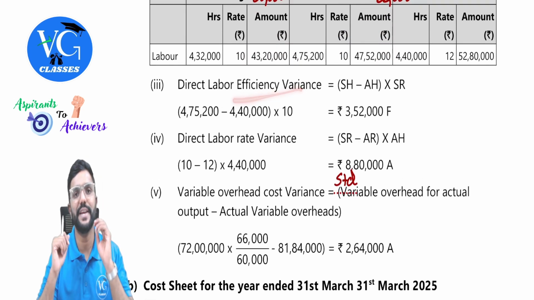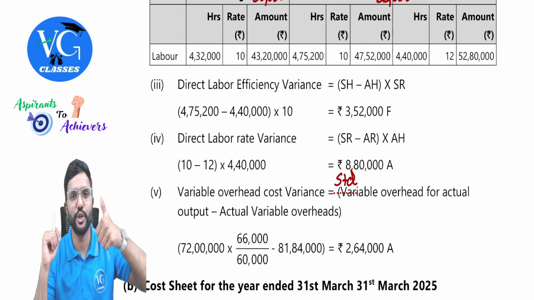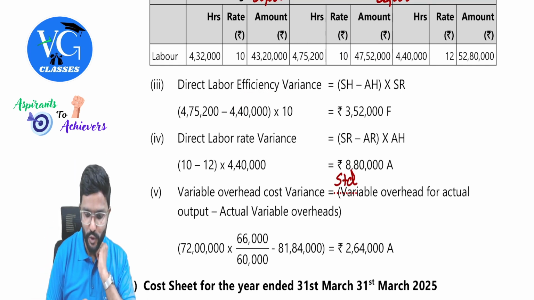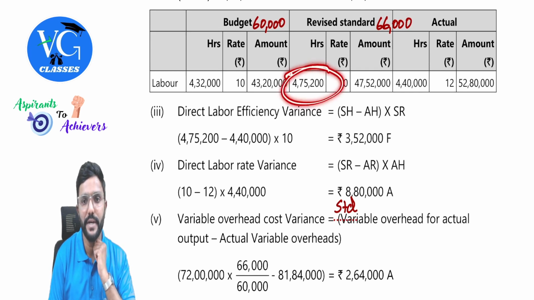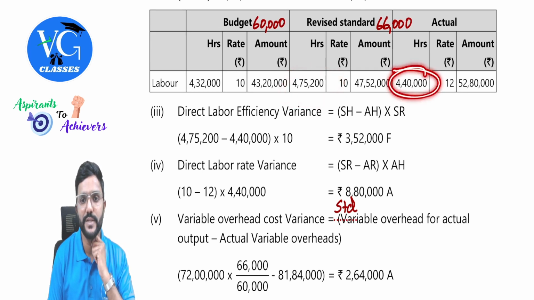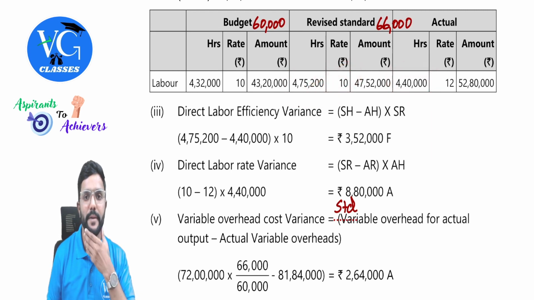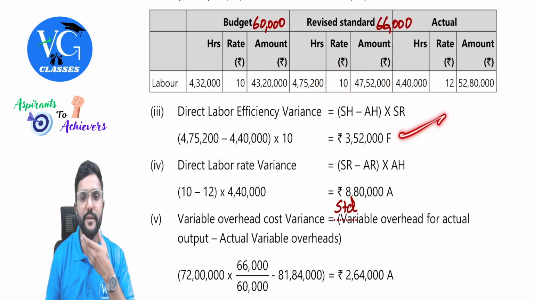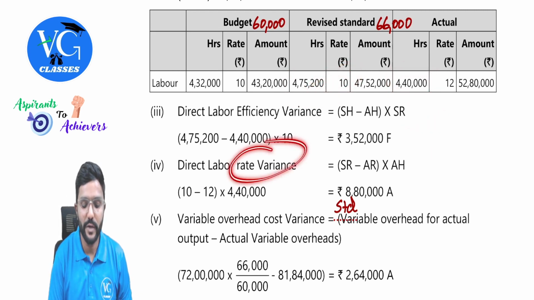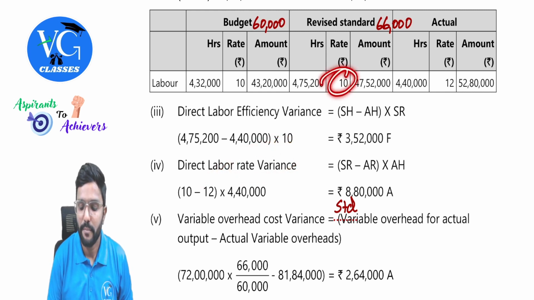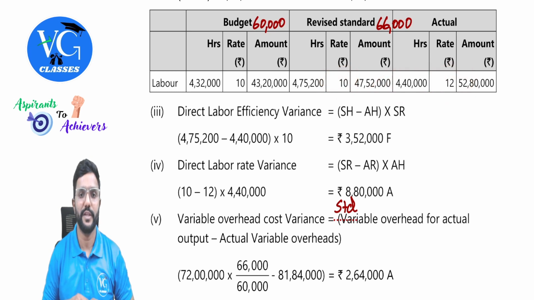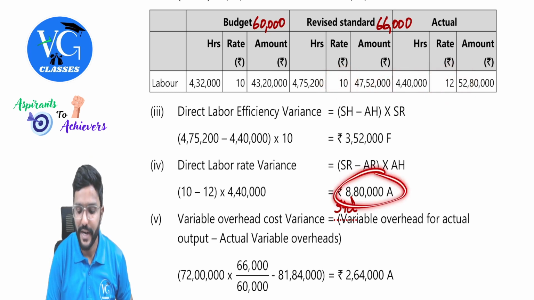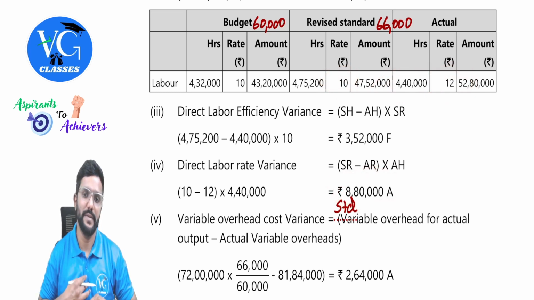First, labor efficiency variance. What is the formula, guys? Standard hours for actual output minus actual hours worked into standard rate. So, standard hours 4,75,200 minus 4,40,000 into standard rate. You will get 3,52,000 favorable. Then coming to rate variance, standard rate minus actual rate into actual hours worked, 4,40,000. Yes, sir. So you are getting 8,80,000 adverse.